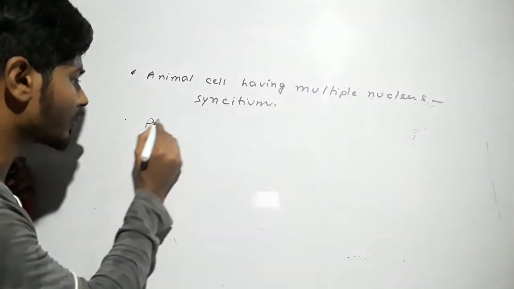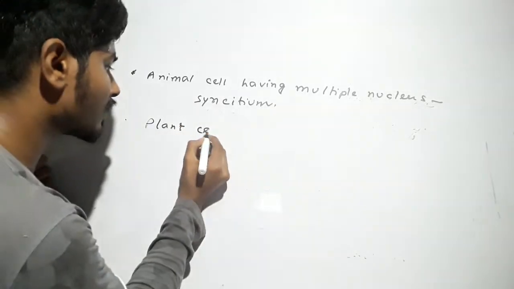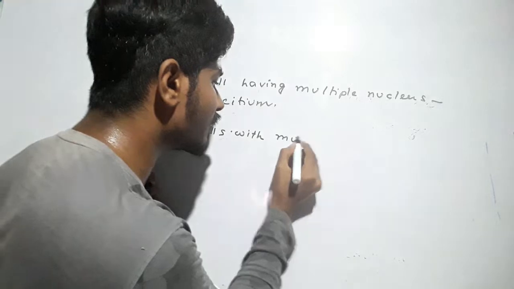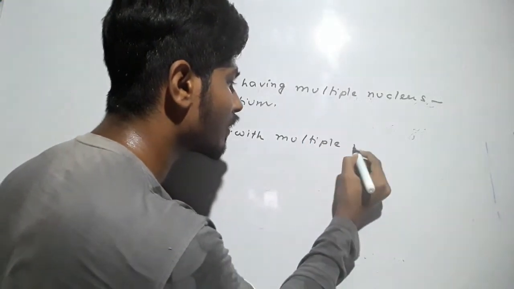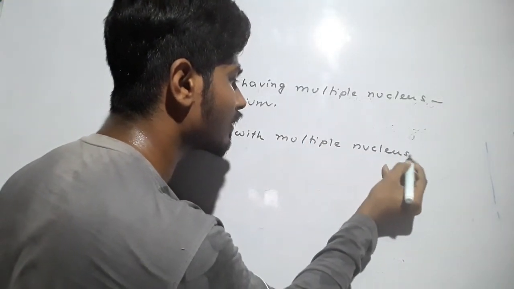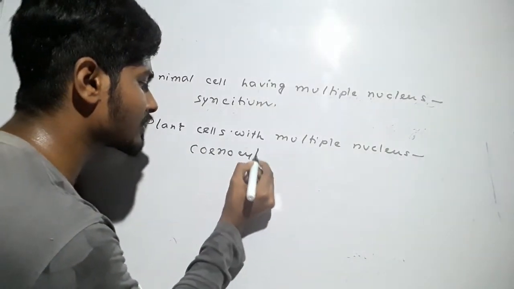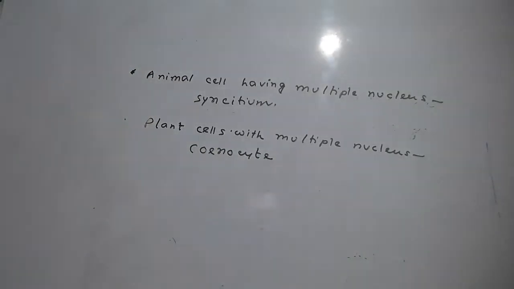Now plant cells with multiple nuclei are called the cenocyte. So these are the various types of nucleus on the basis of different perspectives.